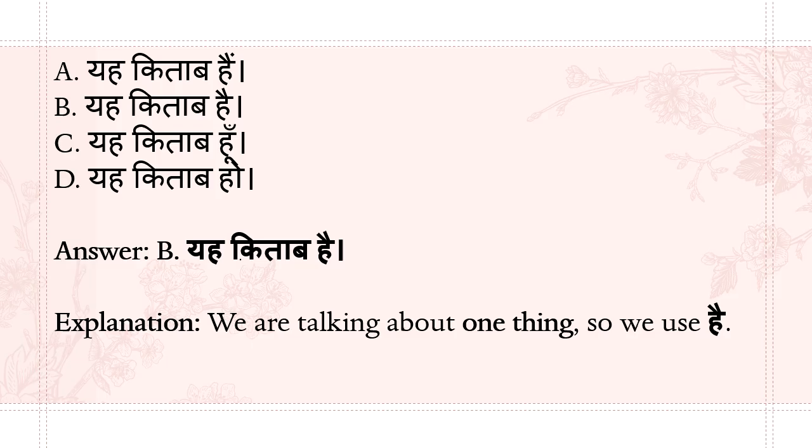यह किताब है. यह किताब हूँ. यह किताब हो. Which is the correct sentence? So here kitab means one thing, just one kitab, one book. So when we talk about only one thing, you should use hai. Okay, यह किताब है. The B sentence is correct.